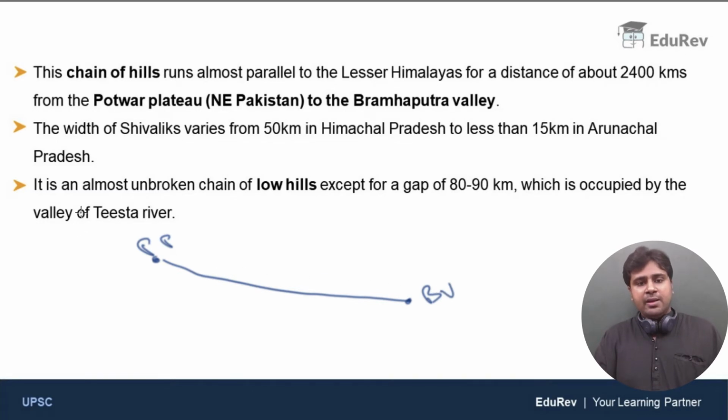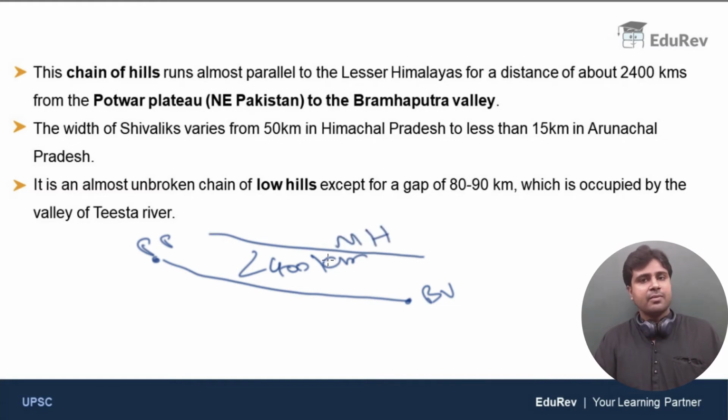The Shivaliks stretch as a chain of low hills which are almost unbroken, continuous. So they stretch for around 2,400 kilometers from Potwar Plateau in Pakistan to Brahmaputra Valley. Clear, right? And they run more or less parallel to the middle Himalayas.